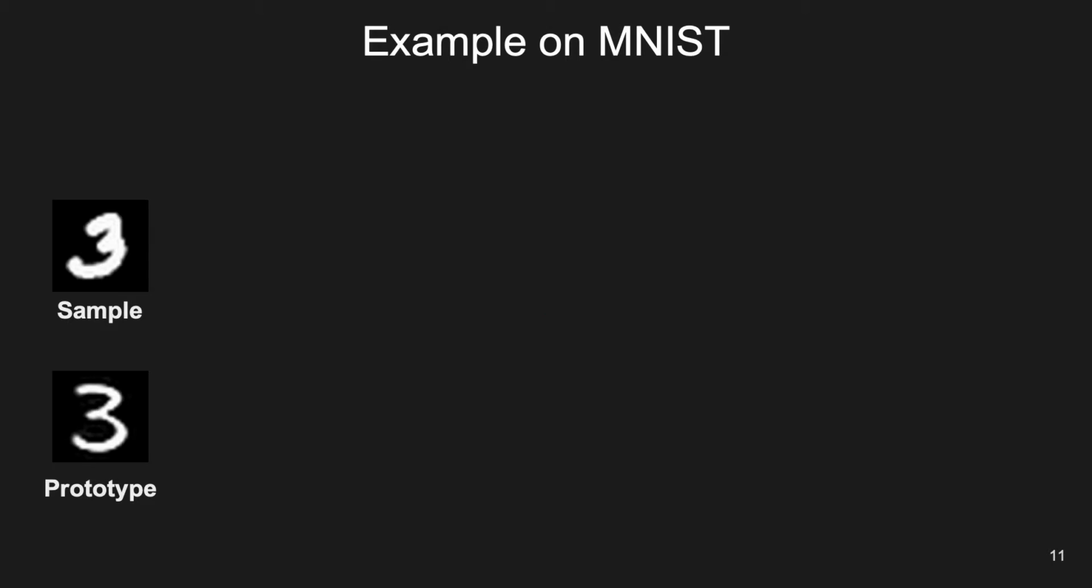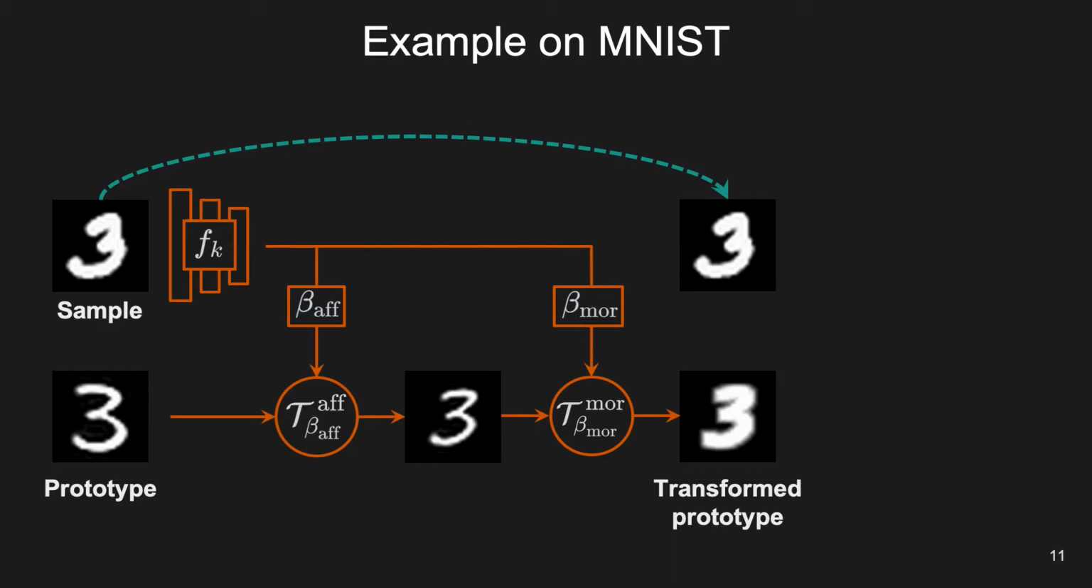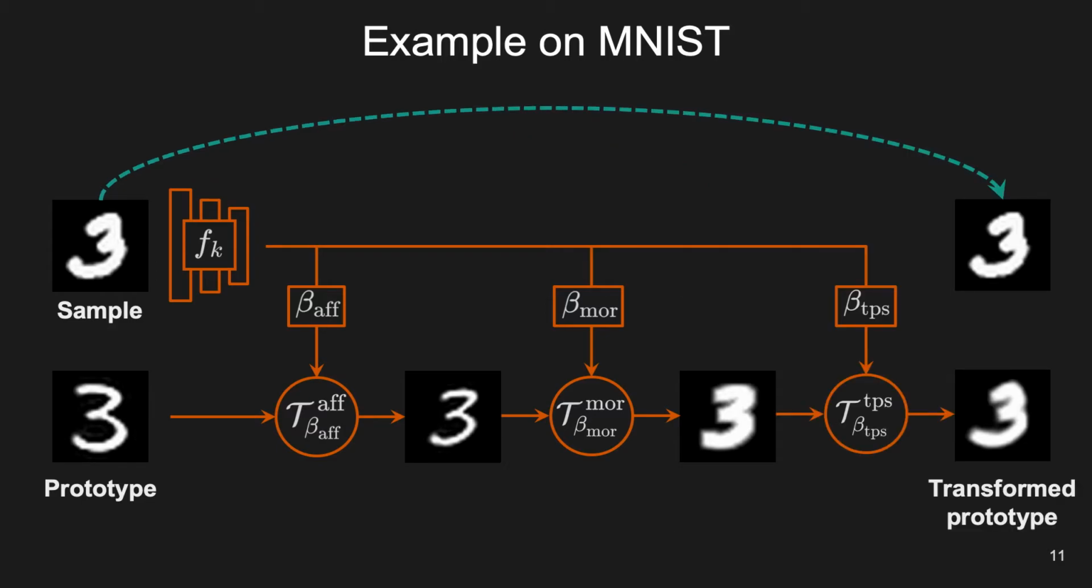How does it look on real image cases? Here is an MNIST query sample with a given learned prototype. For our MNIST dataset, we first learn to coarsely align the prototype to the sample using a single affine transformation. Then we learn to adapt the thickness of the prototype using our morphological transformation. Finally, we model local elastic deformations using a thin plate spline transformation. Note, our resulting prototype matches the query sample accurately.